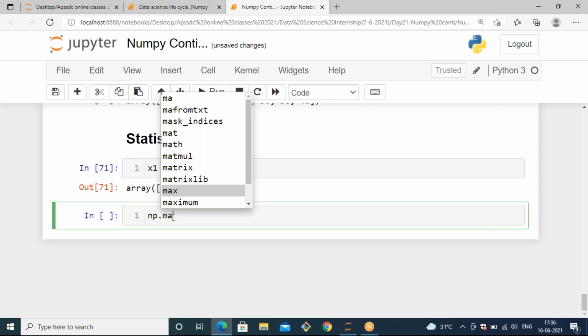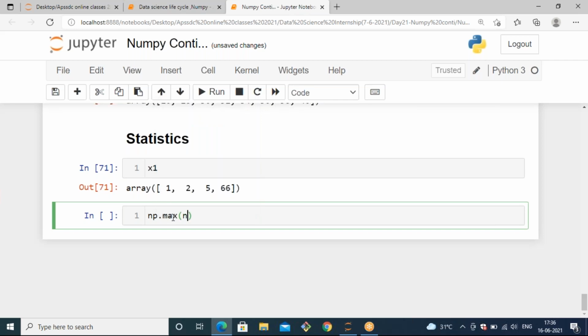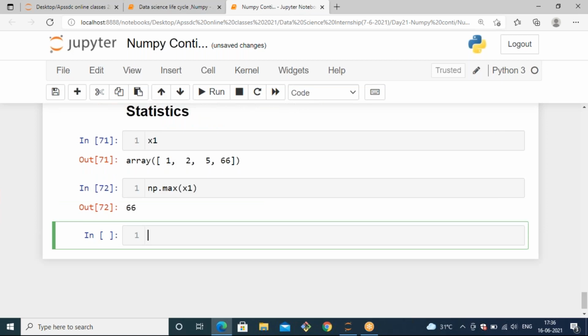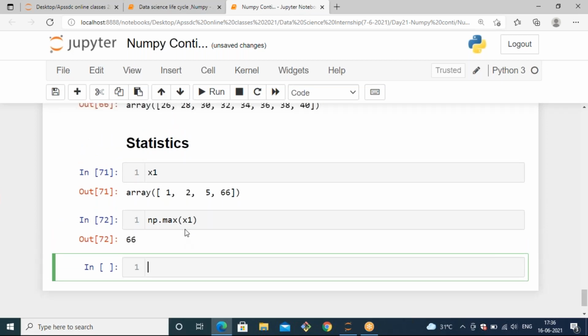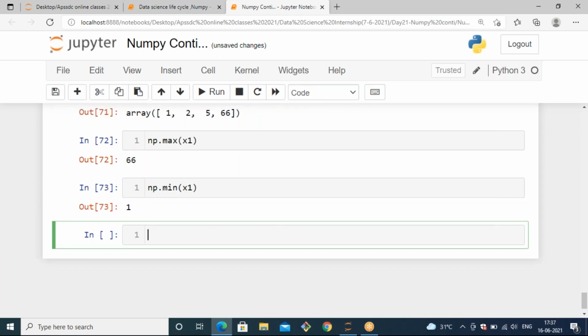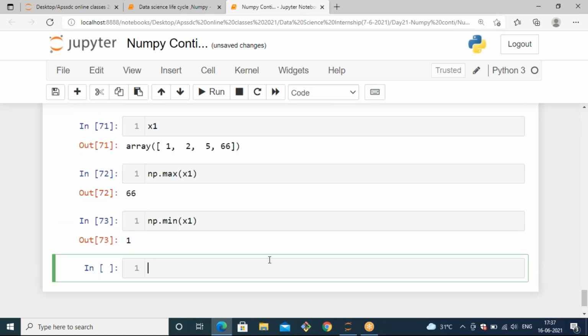It will give you the maximum element out of the given array. Like this, you can get the minimum element from the given array. For that, we have a method like min.